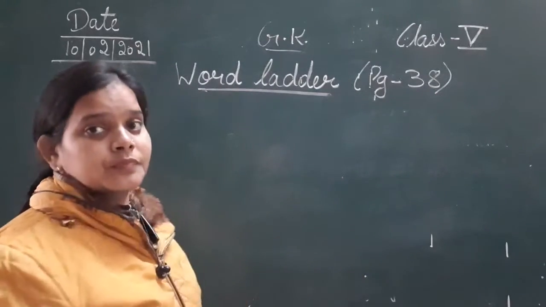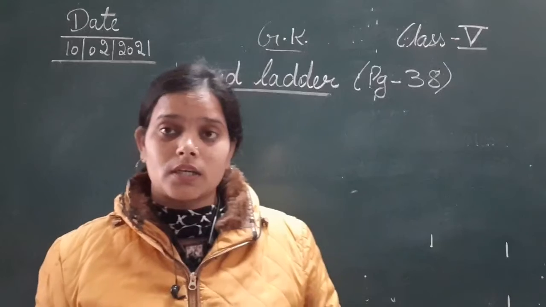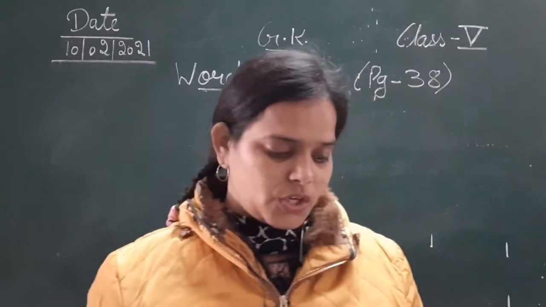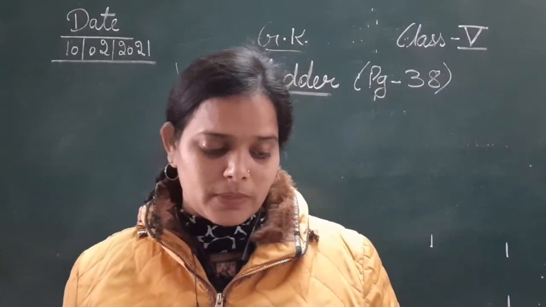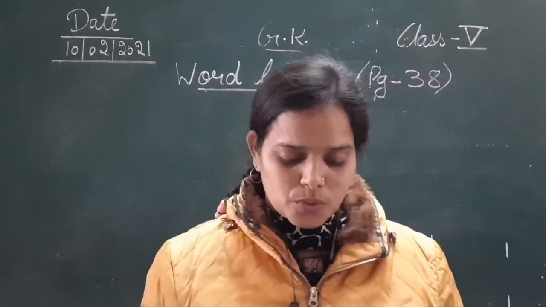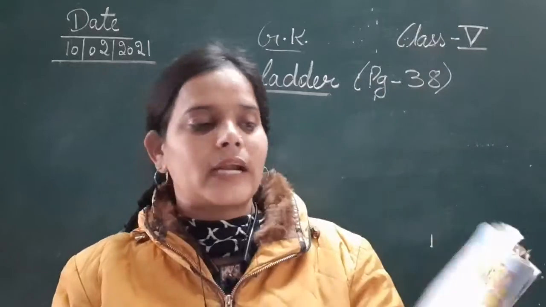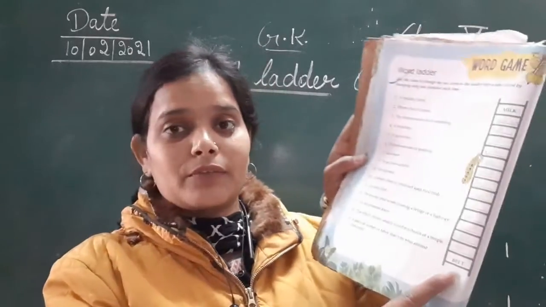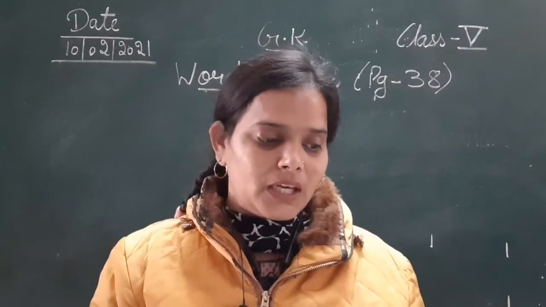Here the heading given is: use the clues to change the top word in the ladder into a new word by changing only one alphabet at each time. As you can see, the first word given is milk, a healthy drink, and we have to convert it up to the last word, that is belt, BELT.